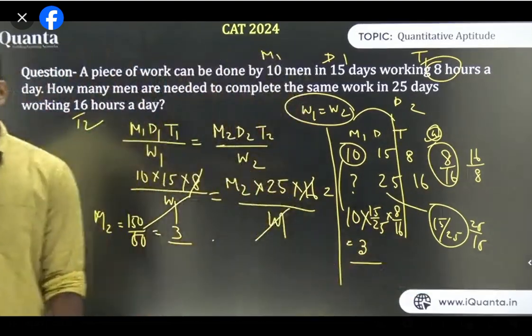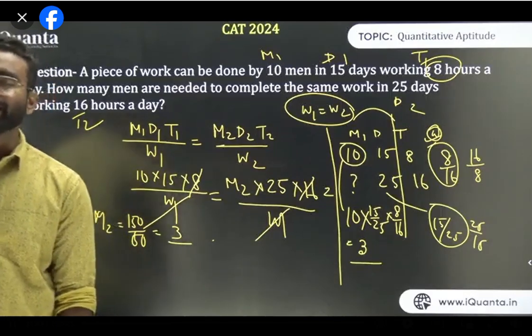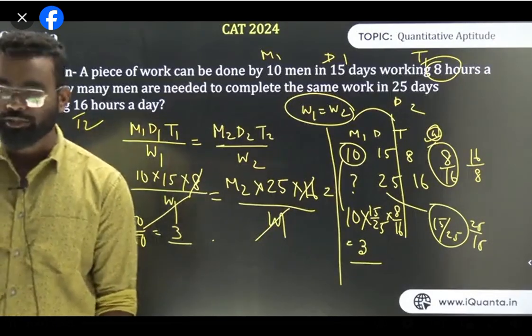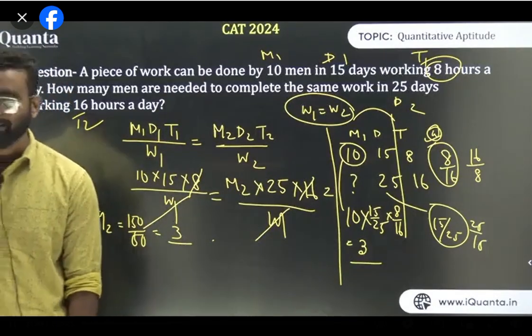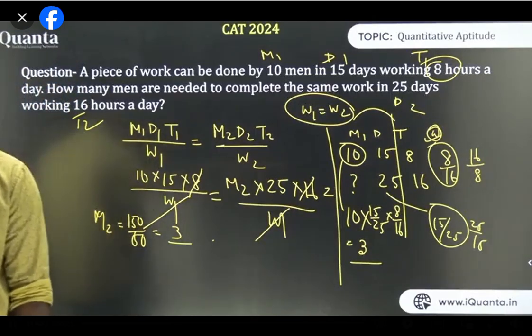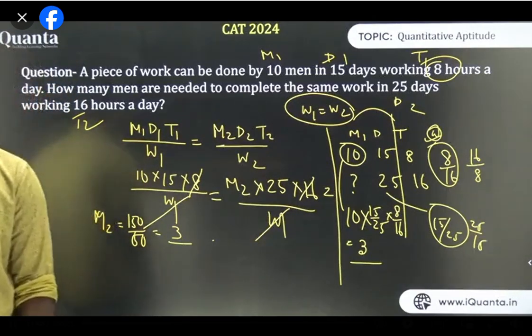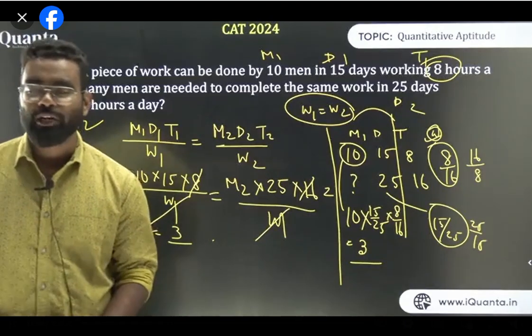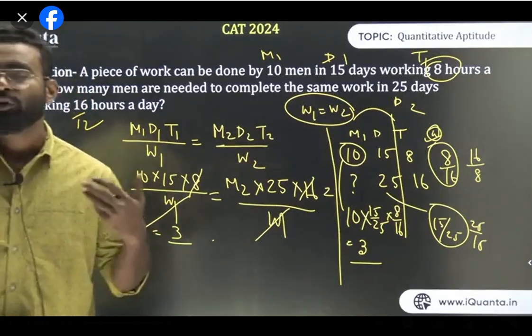If you practice ratio, it can be very fast. Trust me on this. You can formalize it very straight, but with ratio you need to use the concept, and you can do it very fast as well. Shortcut is good, yes, if you understand it perfectly. I hope you have understood this. I guess all of you are understanding this type of question, so let's go for the next one.